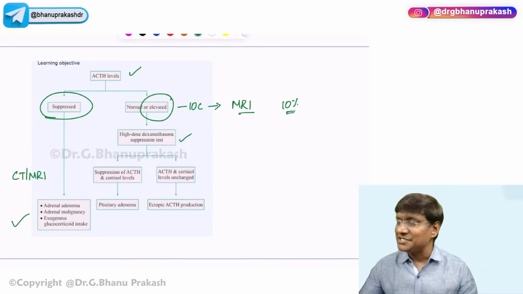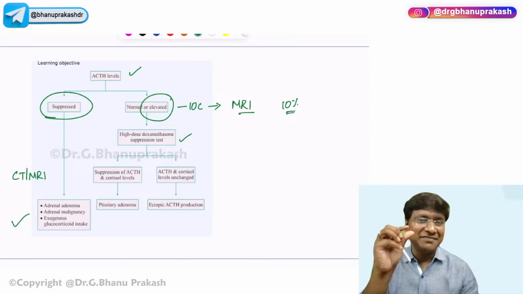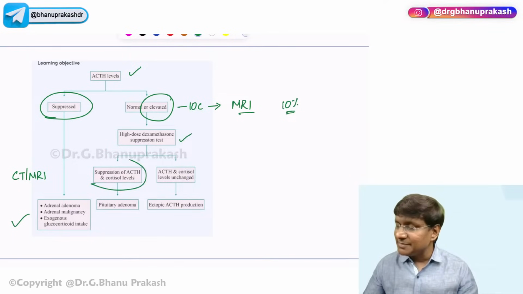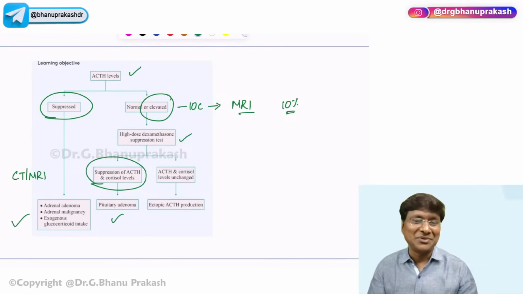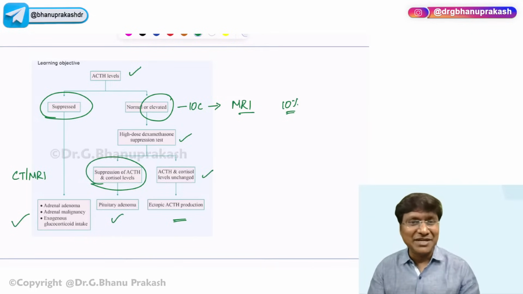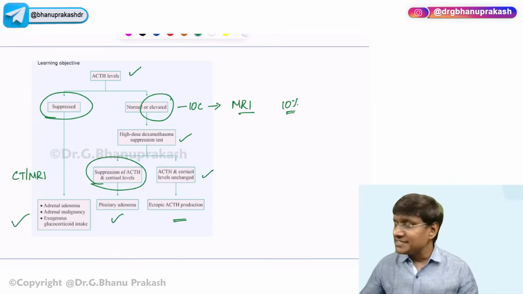See, MRI of the pituitary can be normal even though there is pituitary adenoma in almost 10% of patients, because if the size of the pituitary adenoma is small, then the MRI cannot detect that pituitary adenoma. So the MRI can turn out to be normal. Then you need to do high dose dexamethasone suppression test. With high dose dexamethasone, if there is suppression of the ACTH, that is suggestive of pituitary adenoma. If with high dose dexamethasone the ACTH levels are elevated, then you need to suspect ectopic ACTH. What is the most common cause for ectopic ACTH? That will be the oat cell carcinoma of the lung.